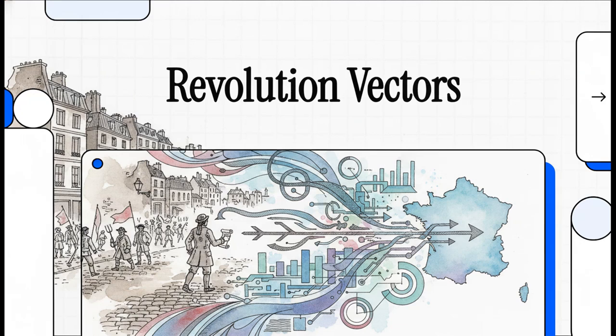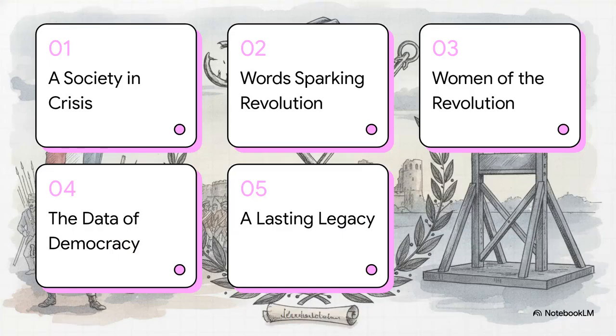All right, let's jump right in. Today, we're doing an explainer that's going to take us on a pretty wild ride. We're going from the incredibly gritty, chaotic streets of 18th century Paris straight into the cutting-edge world of modern data science. We're not just going to rehash a list of dates about the French Revolution. Nope, we're actually digging into the raw data, the forgotten voices, and the literal mathematical flow of how radical ideas swept a nation.